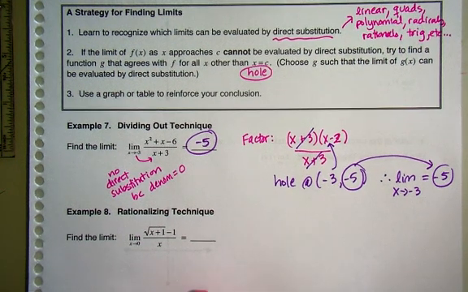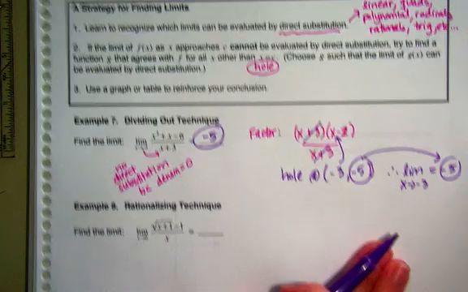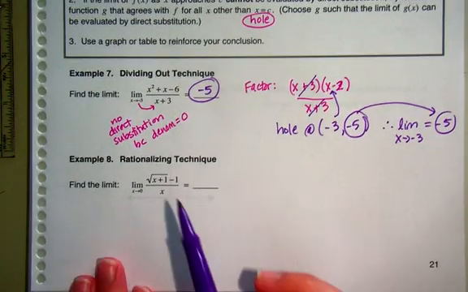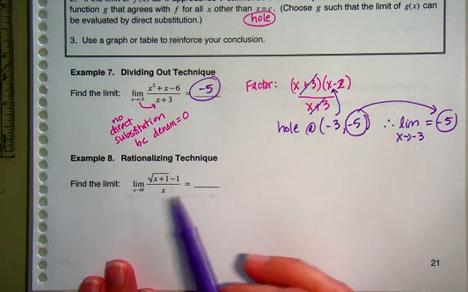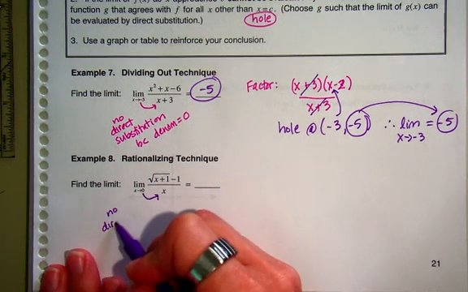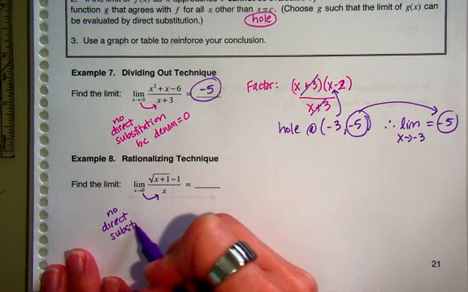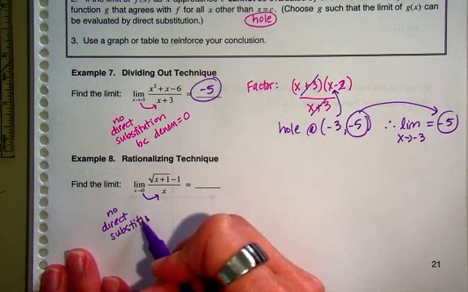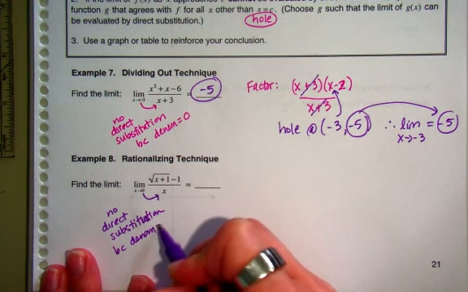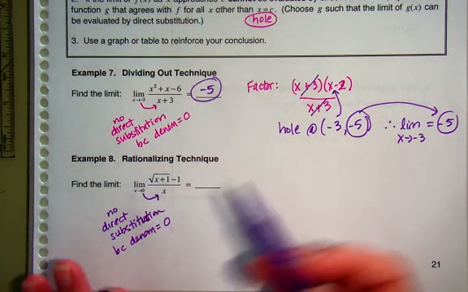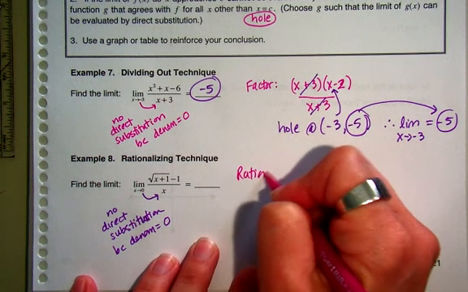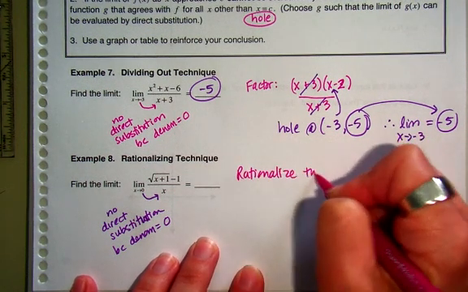All right, last example, and I'm going to go back and talk about the homework from last night because the last problem on the homework was kind of like this one. What am I going to do with this guy? Because again, if I try direct substitution, it's going to make my denominator 0, right? So I can't do direct substitution. So what do I do with this guy? Well, one of the techniques that you can use is to rationalize the numerator.